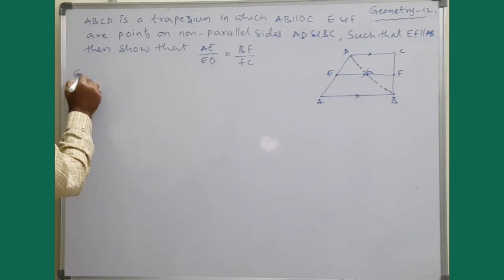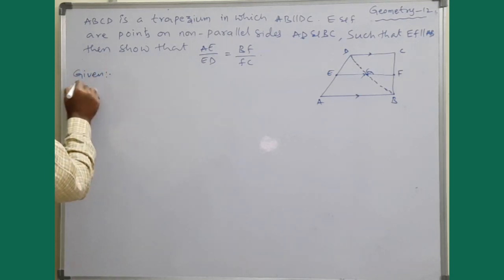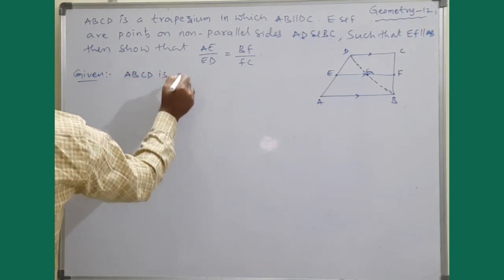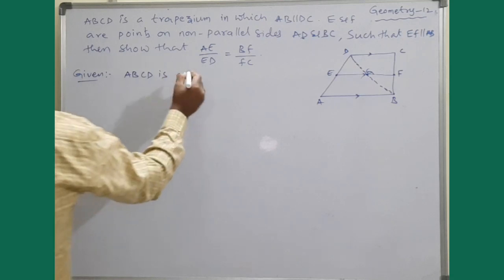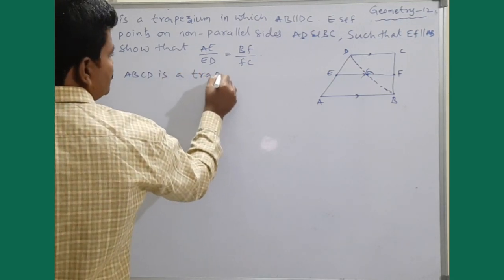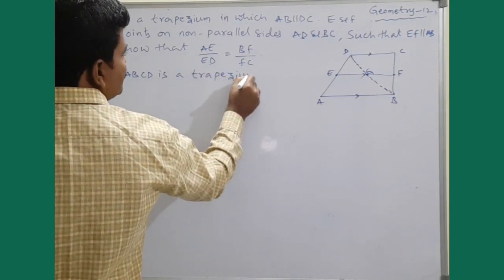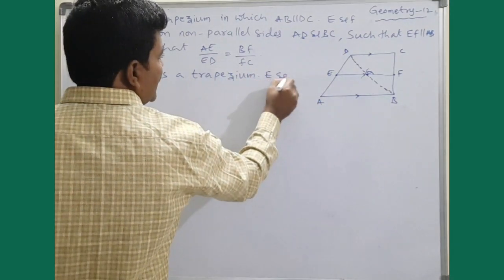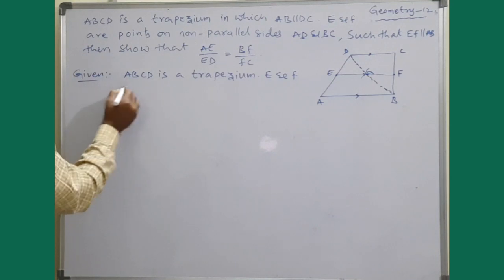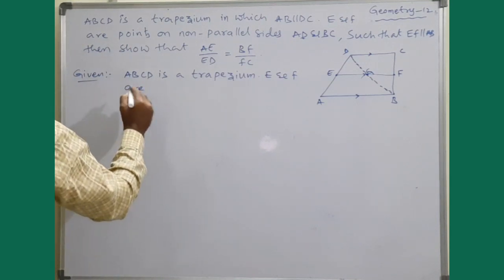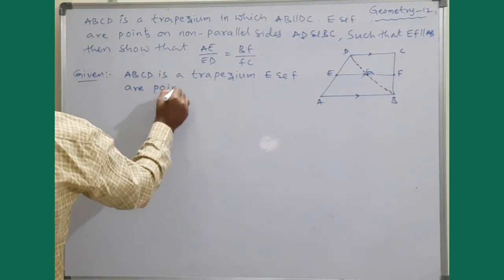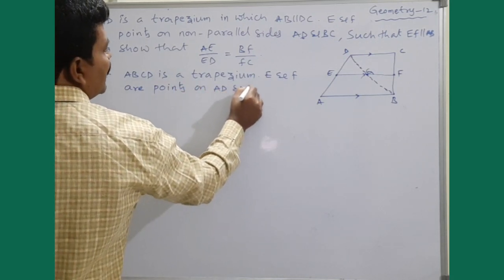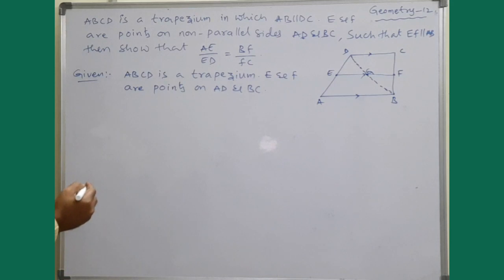So what is given? ABCD is a trapezium, and moreover E and F are points on AD and BC.